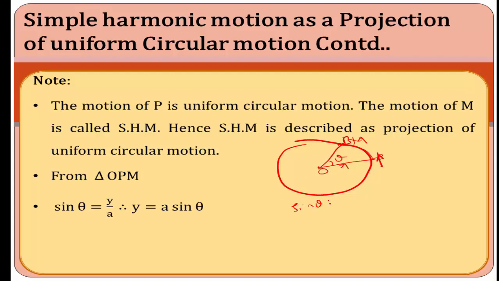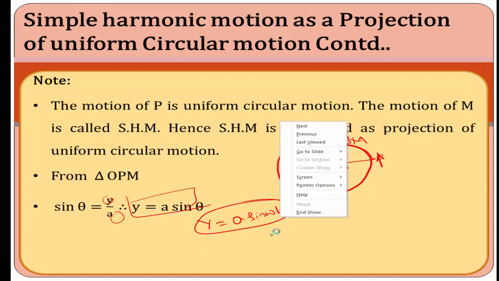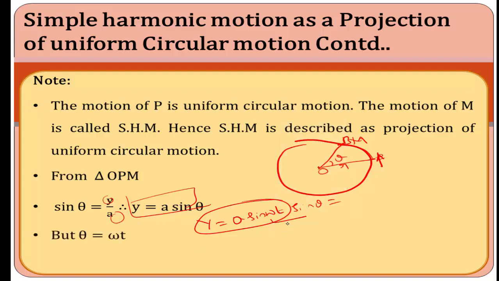Sine theta is equal to y divided by a, so we get y equal to a sine theta, or y equal to a sine omega t, which is the expression for the displacement of simple harmonic motion.